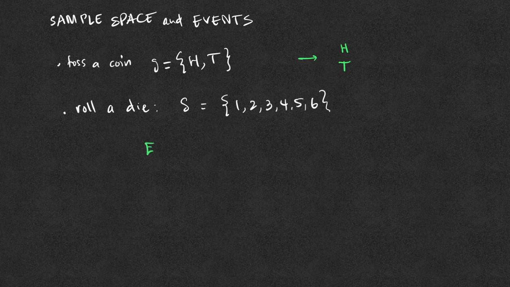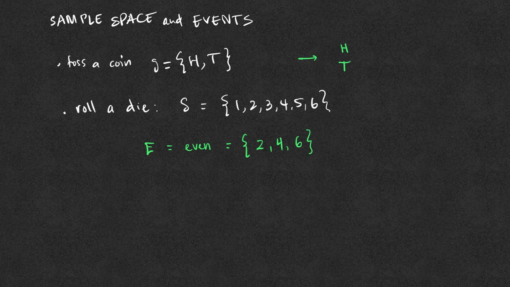However, if we let E be the event that the outcome will be an even number, this is no longer a simple event but a compound event. In fact, this event of even numbers consists of the outcomes 2, 4, and 6.